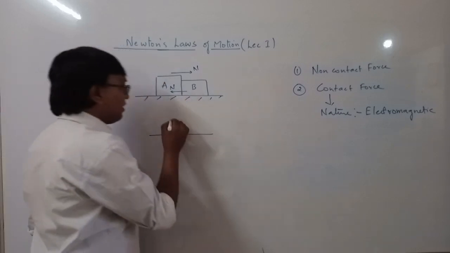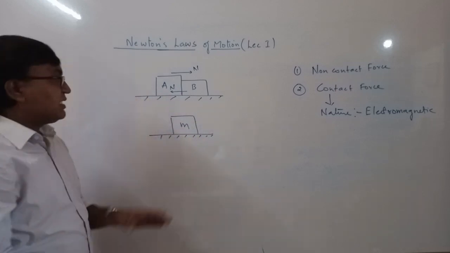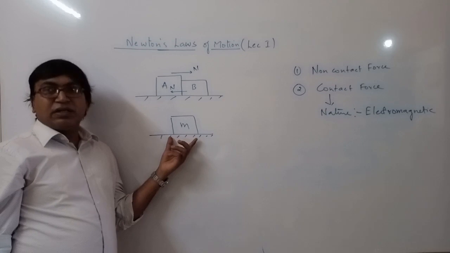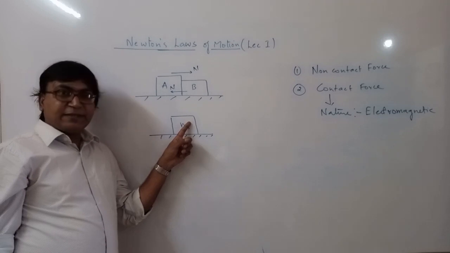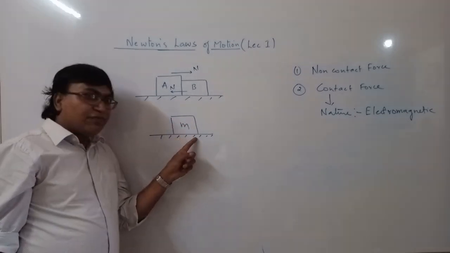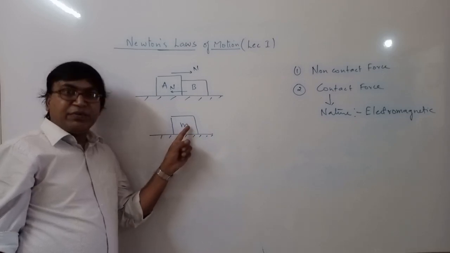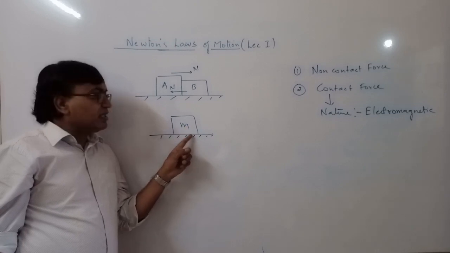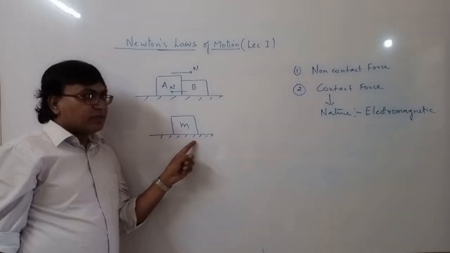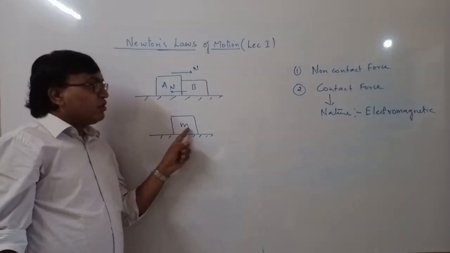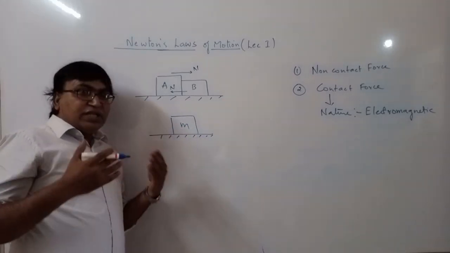You can take another example. Suppose this is mass m, and this mass m is resting on the surface of the earth. Then this surface will apply a force on this mass, and this mass also applies a force on the surface. That will be an action and reaction pair, and this action and reaction pair is due to the contact between these two surfaces. Okay. So we'll see now what is important.